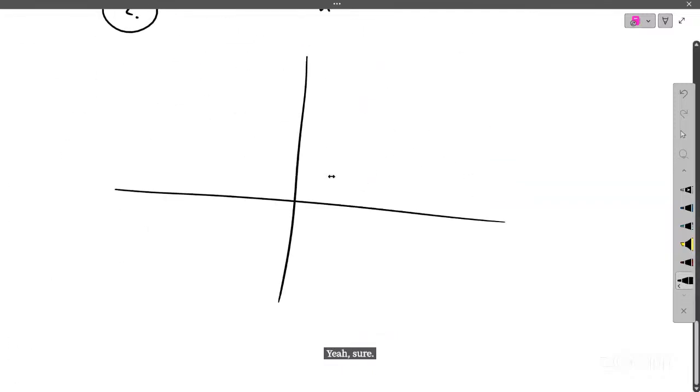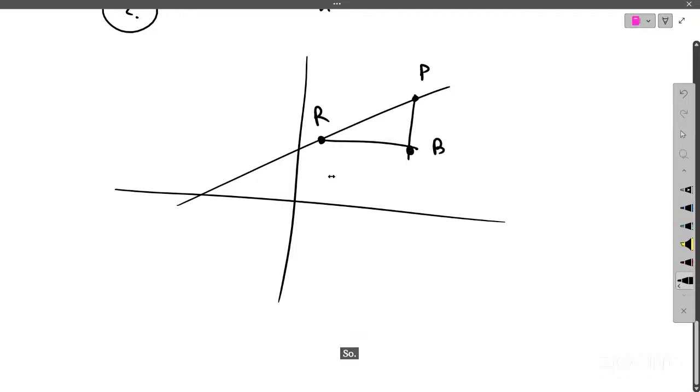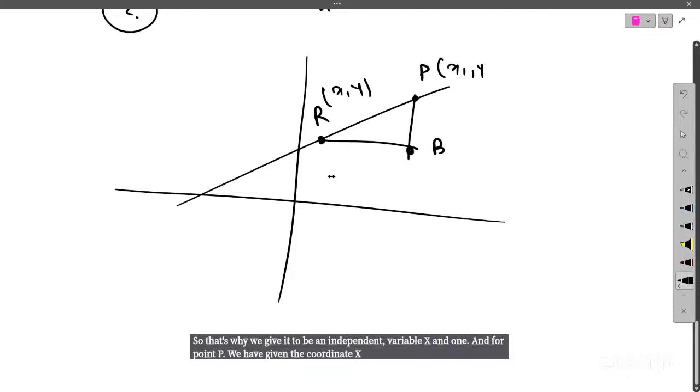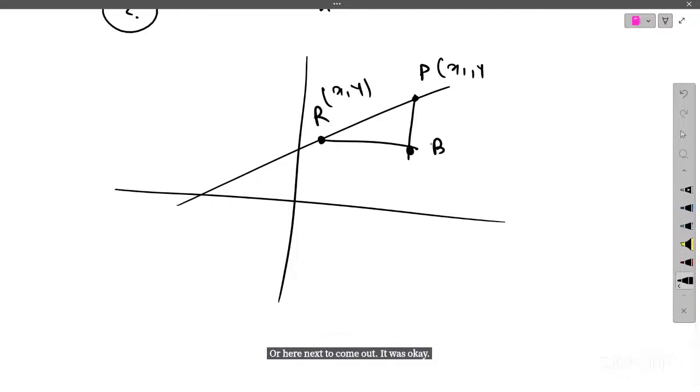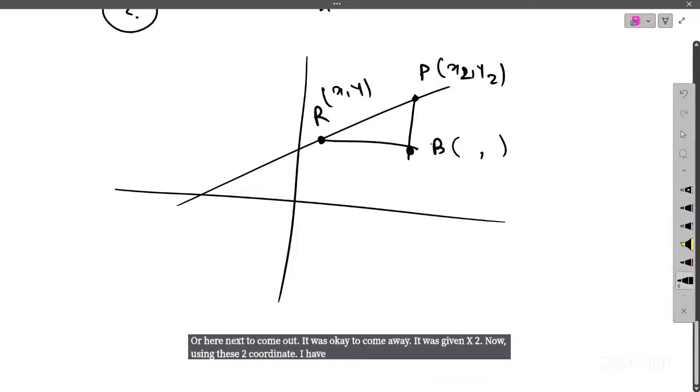Yeah, sure. So see what happened. Here we have one triangle, right? So let's say this is our triangle. Two points are there: this is P, R, and this is B. The coordinate of R is assumed to be x comma y, because this is what we want to find, so we give it independent variables x and y. For point P, we have x2 comma y2. Now using these two coordinates, I have to judge the coordinates of point B.